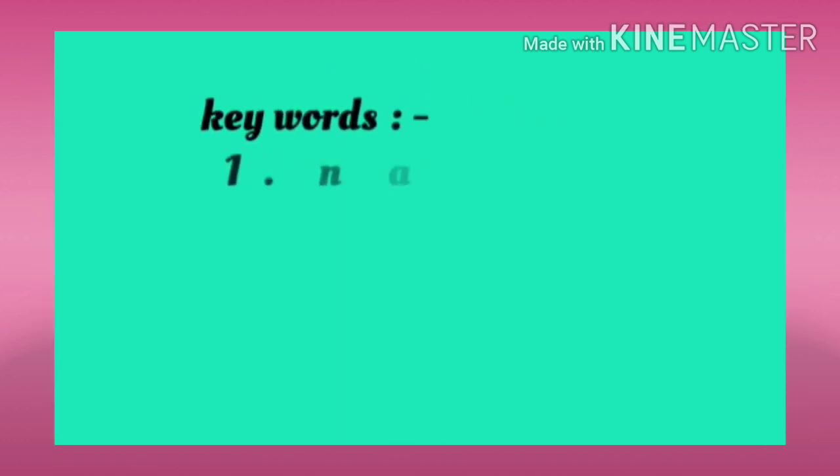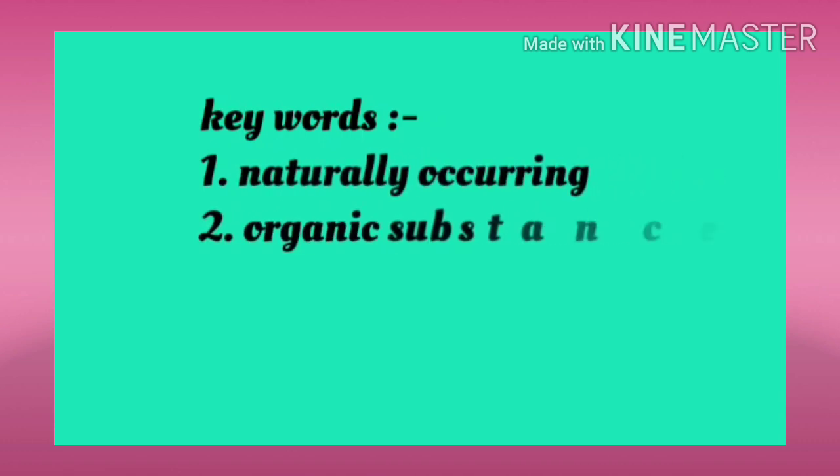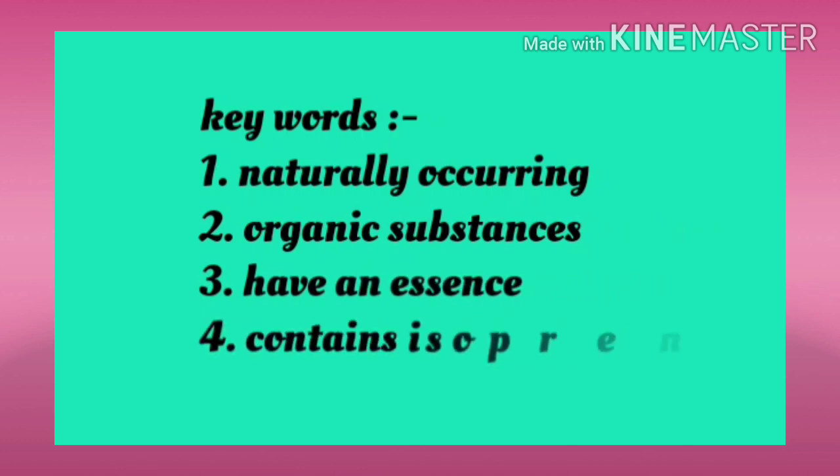Now let us explain this. The first word is naturally occurring. This means that all the terpenes and terpenoids will occur in nature. We have seen that these are found in nature, right?